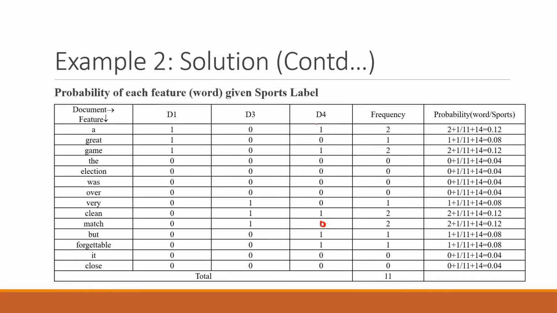So then you have to calculate what is the frequency of each word. A is coming twice. Great is coming once. Similarly, for all the other things, it will be calculated. Match is also one. Now, if you do the summation of all these numbers, it will be 2 plus 1 plus 2, it is 5, 2 plus 1, 1, 1, 1.